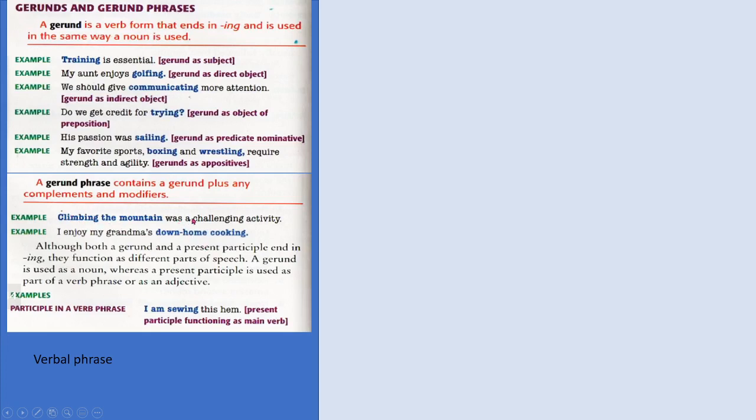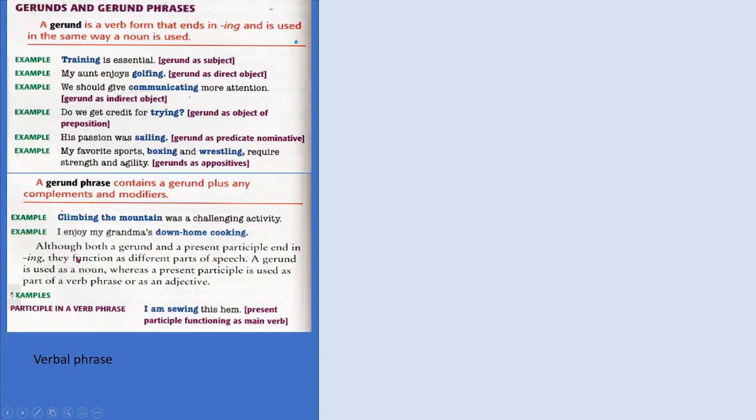Okay, was a challenging activity. Challenging activity is a predicate adjective. Challenging here is not highlighted because it's not a gerund. Challenging is an adjective for activity. So it is a present participle.